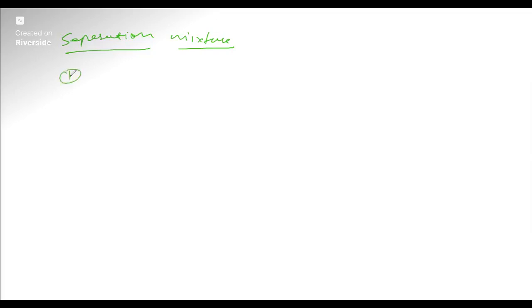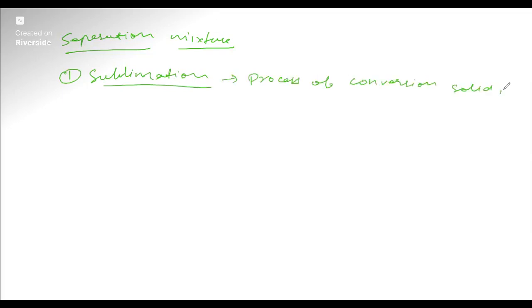The first separation of mixture is sublimation. Anyone tell me what is sublimation? Sublimation is the process of conversion of solid into which state? Vapor, directly. Vapor state, without passing through the liquid state. And this method can be used for substances which sublime, in their separation from non-sublimable material. Remember this: it is the process of conversion of solid into vapor state, directly from solid to vapor state.